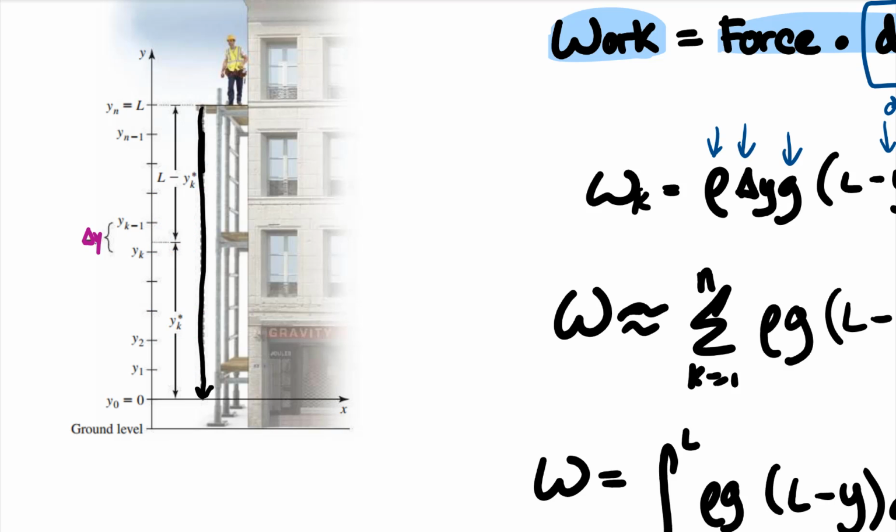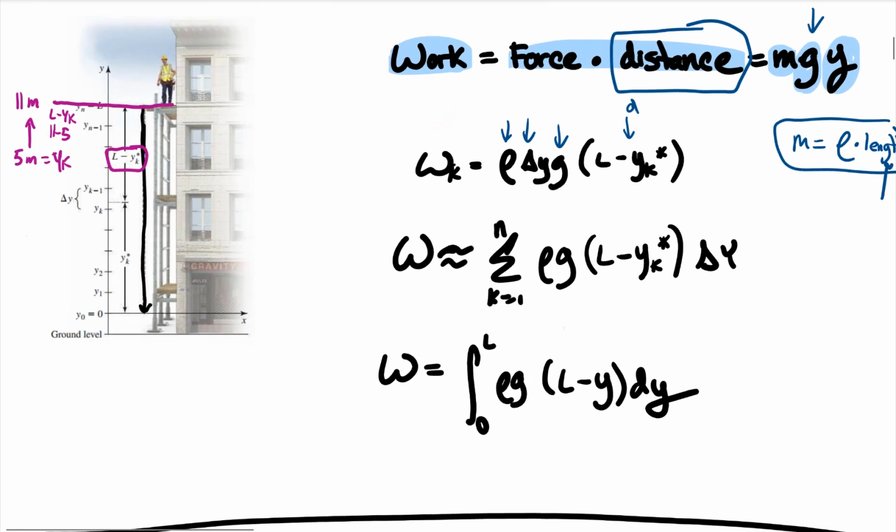Well, we're going to think of this L as the total height, like maybe this is 11 meters high. And then maybe our y sub k is, I don't know, 5 meters. So how far is it to go from 5 meters up to 11 meters? It's 11 minus 5, or L minus y sub k. And that's going to be our distance over and over.